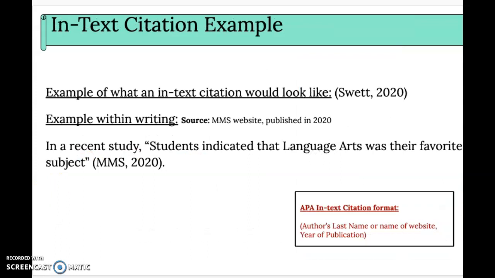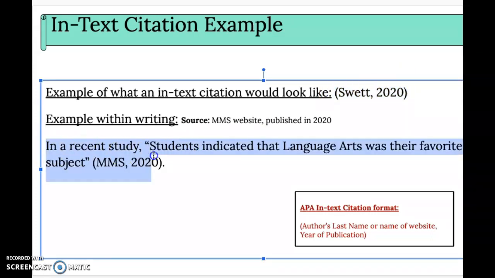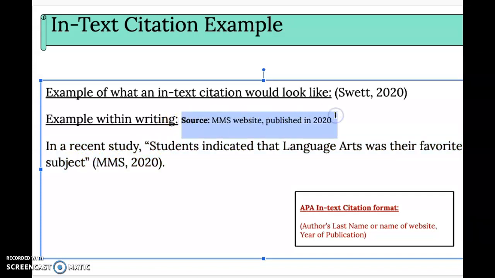Okay, so work for today. Let's look. We have an example, first of all, of an in-text citation here, and another one. The way it would look in the sentence and how it would be written, MMS, 2020 would be right there in parentheses, okay, based on this source. That's where the evidence came from. And this is how you would write your in-text citation, okay?